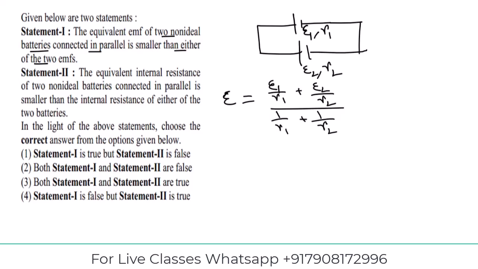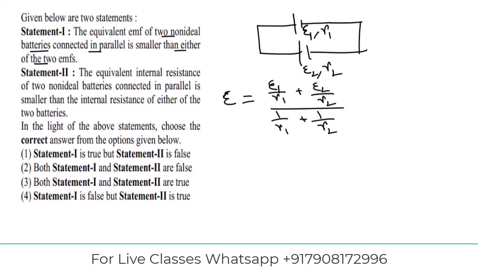But here it says that the equivalent EMF of two non-ideal batteries connected in parallel is smaller than either of the two EMFs. So it says that the equivalent EMF is smaller than both of the two EMFs, but it is not. It is the weighted average, that is, it is larger than the smaller one and lesser than the larger one.